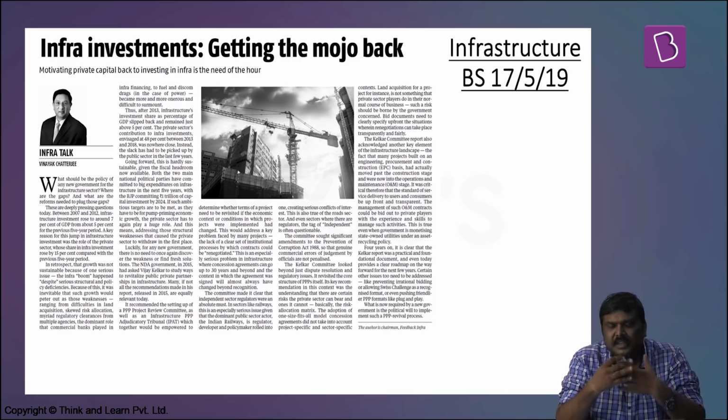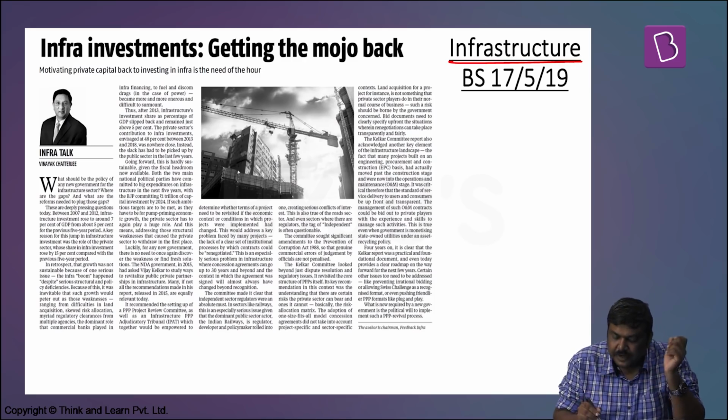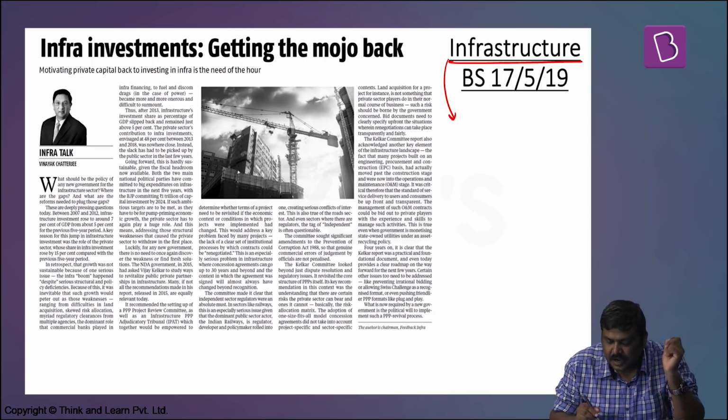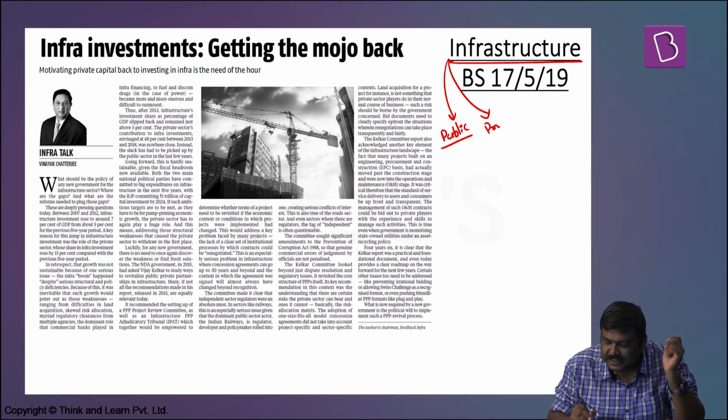Based on this, the next article is related to infrastructure investments. Now, in case of India, the investment in infrastructure either has to come from the public sector, that is through the government, or it has to come from the private sector.